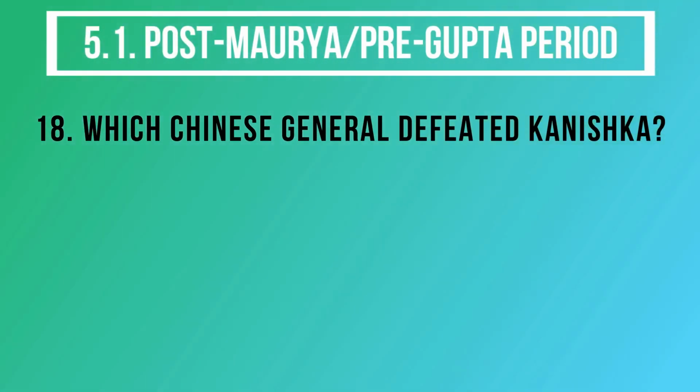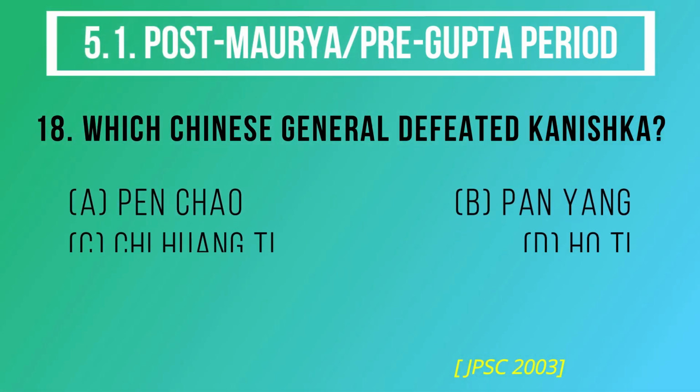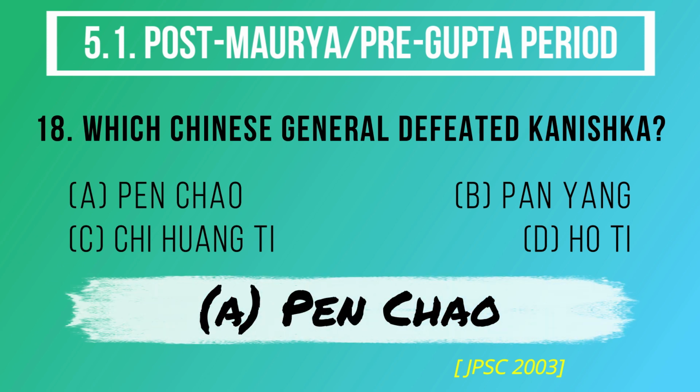Question number 18. Which Chinese general defeated Kanishka? The options are A. Pen Chao, B. Pan Yang, C. Chi Huang Ti, D. Ho Ti. And the correct answer is option A. Pen Chao.